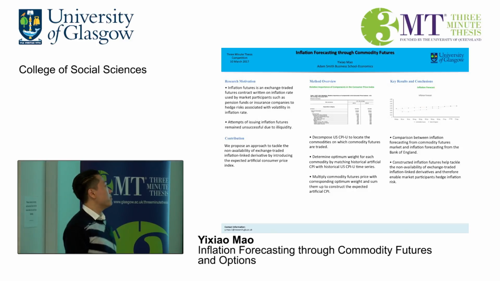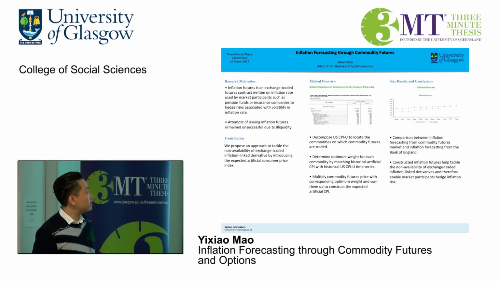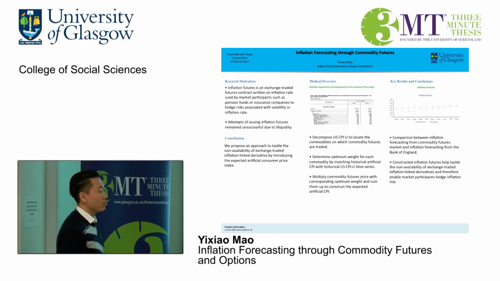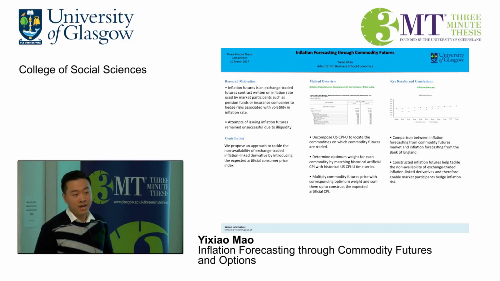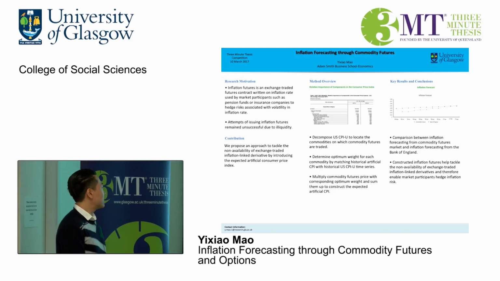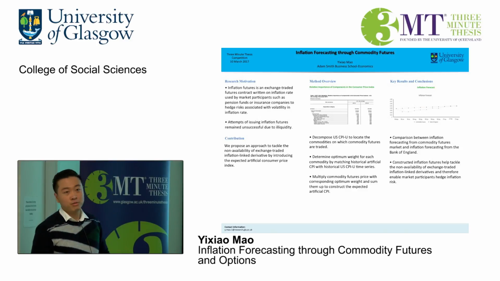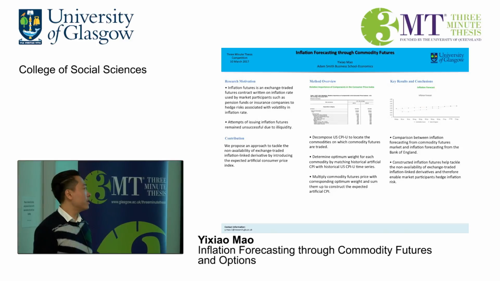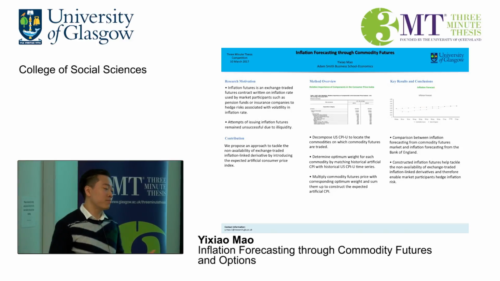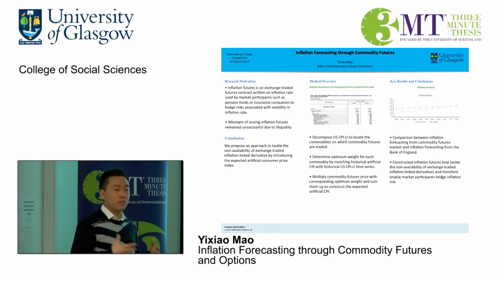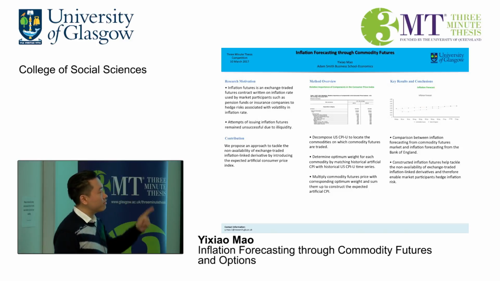So specifically, based on the first column of the relative importance of components in the CPI in this table, we first decompose the US CPI to locate these commodities on which futures contracts are traded. And next, by looking at the second column of this table, we determine the optimum weight for each commodity. And finally, we multiply the commodity futures prices with the corresponding optimal weights and then sum them together to construct the expected artificial CPI. And the key result is presented in the following table.